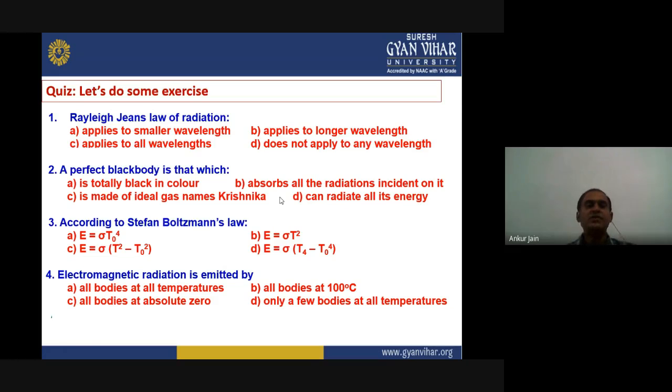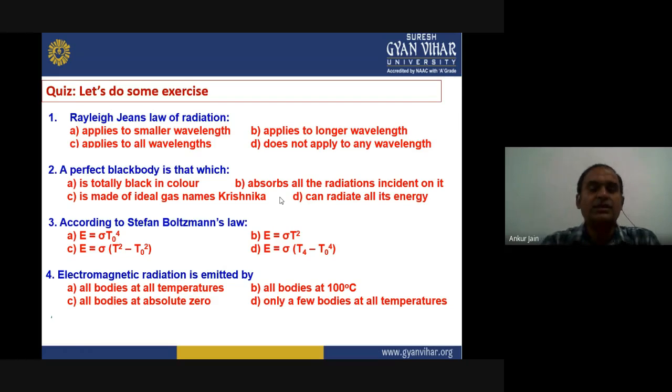Wien's law was valid for shorter wavelength, and Rayleigh Jeans law was valid for longer wavelength, but they could not explain the whole Blackbody spectrum together. After that failure, Planck gave his theory, and it could successfully explain the whole spectrum. So now we will see what we have learned from today's lecture. We will solve some questions in today's quiz.